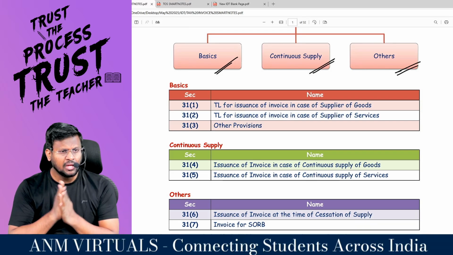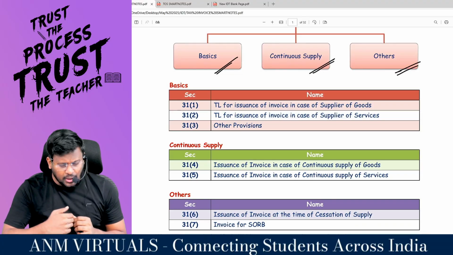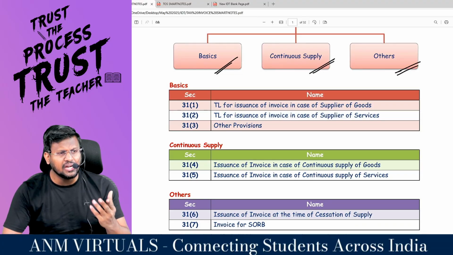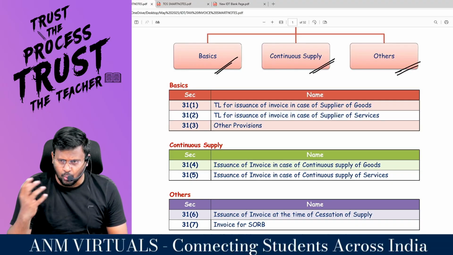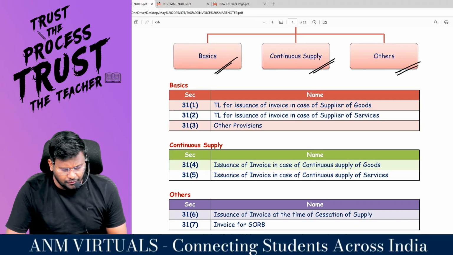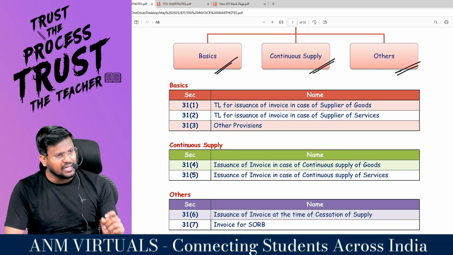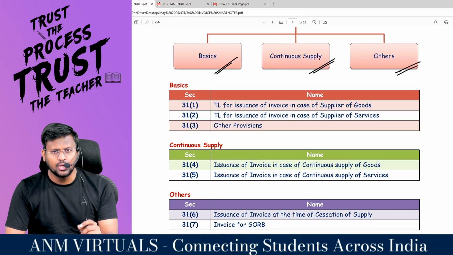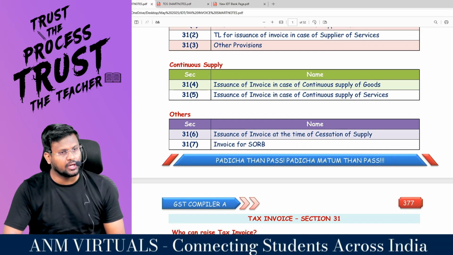Other provisions. Coming to the continuous supply, my dear lovable students, you may do either continuous supply of goods or continuous supply of services. Sir, when should I raise the invoice if I am doing continuous supply of goods? That is explained in 31 subsection 4, and if you are a continuous supplier of services, you are supposed to raise the invoice as per 31 subsection 5. Are you all really with me?